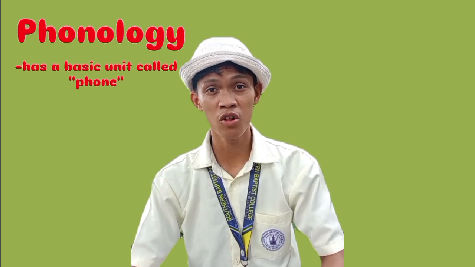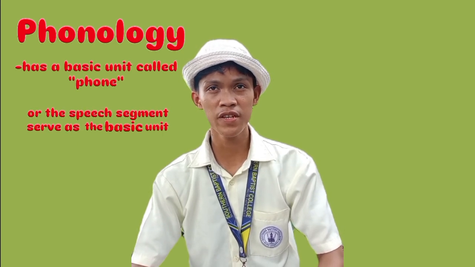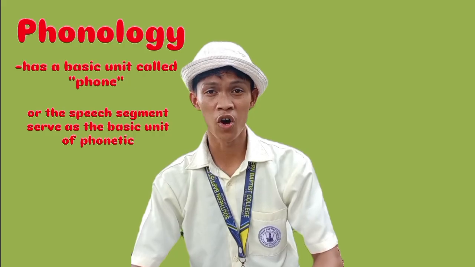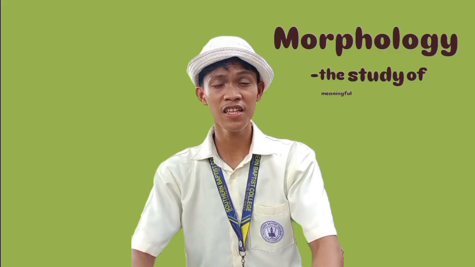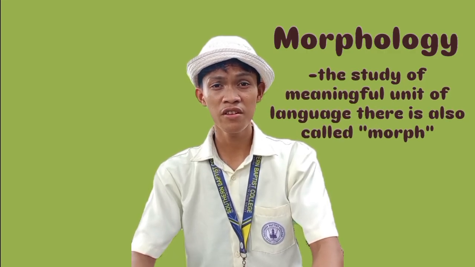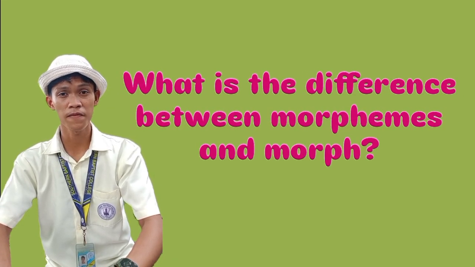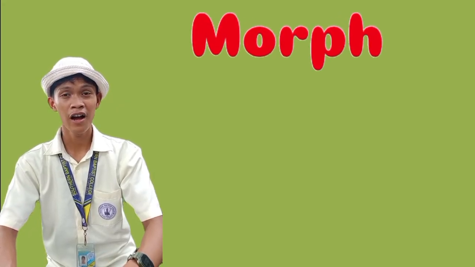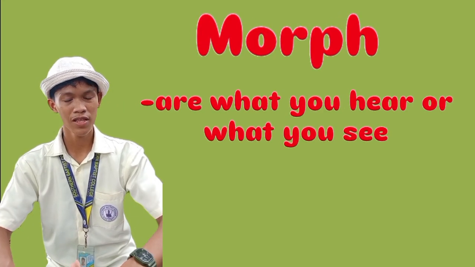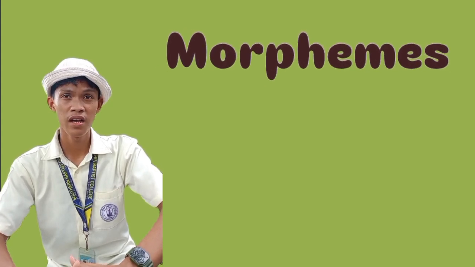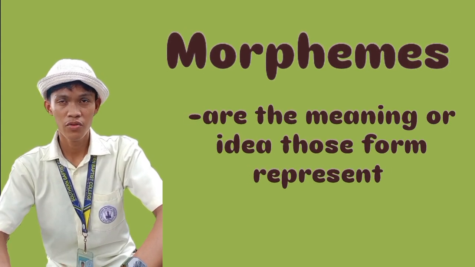As you can remember from our previous topic about phonology, phonology has a basic unit called phone, or the speech segment, which serves as the basic unit of phonetics. While in morphology, defined as the study of meaningful units of language, there is also a basic unit called morph. The question is, what is the difference between morphemes and morph? In short, morphs are what you hear or what you see, while morphemes are the meaning or idea those forms